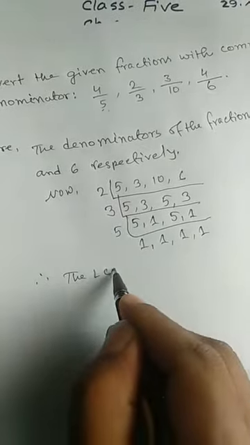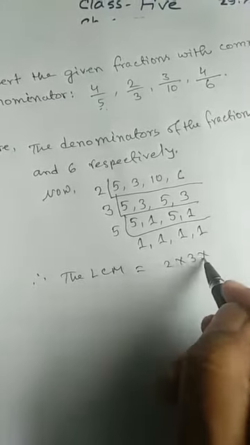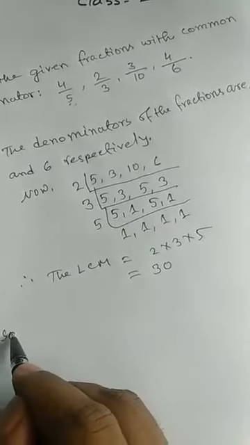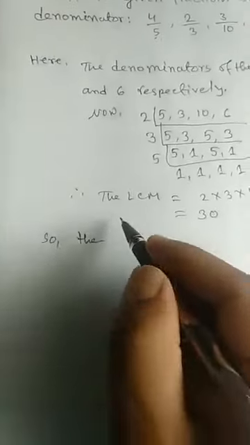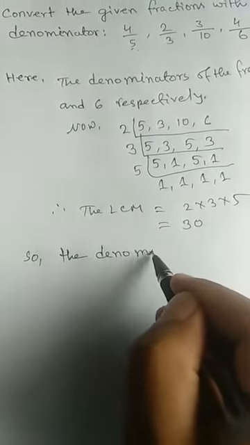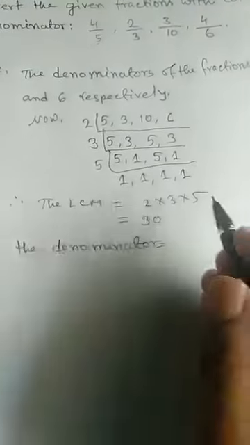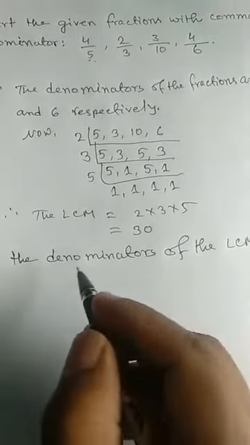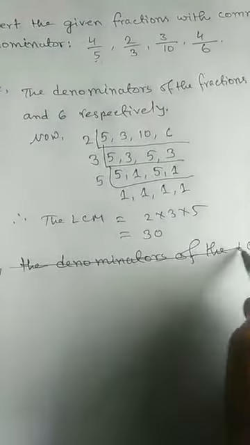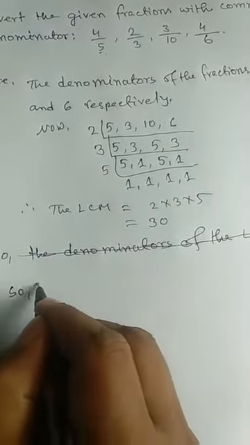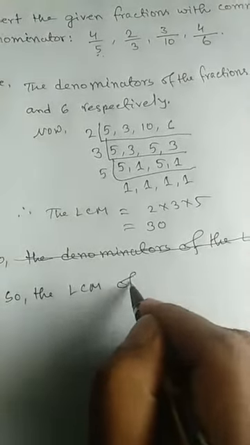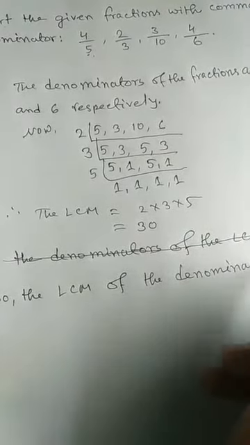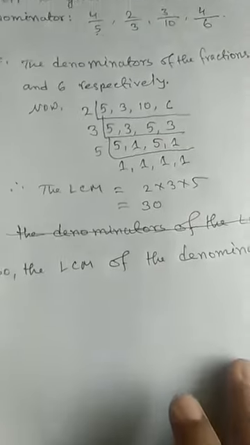The LCM of 2, 3, 5: 2 into 3 into 5 equals what? 5 threes are 15, two 15s are 30. So the LCM of the denominators is 30.